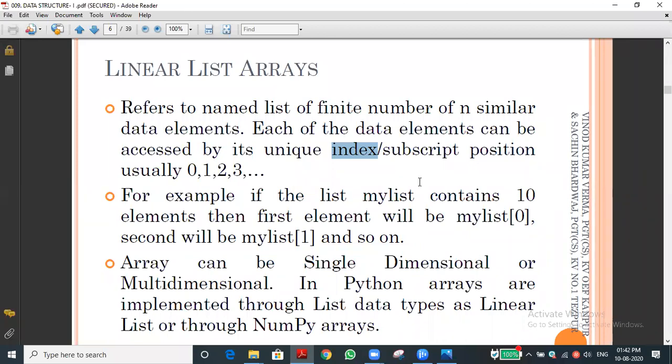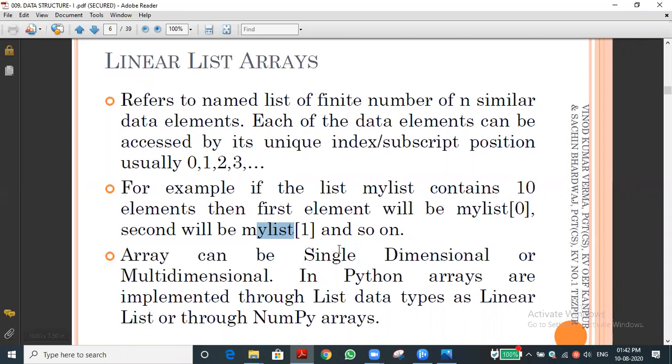How to access the element: for example, if my list is the list name, and you want to access the second element, what is the statement? My list of 1. If you want to access the first element, my list of 0. Likewise, the same thing we are using in the list. But that's what I'm showing as the difference. Array can be single dimension. You already know what is an array, single dimensional array, multi-dimensional array.